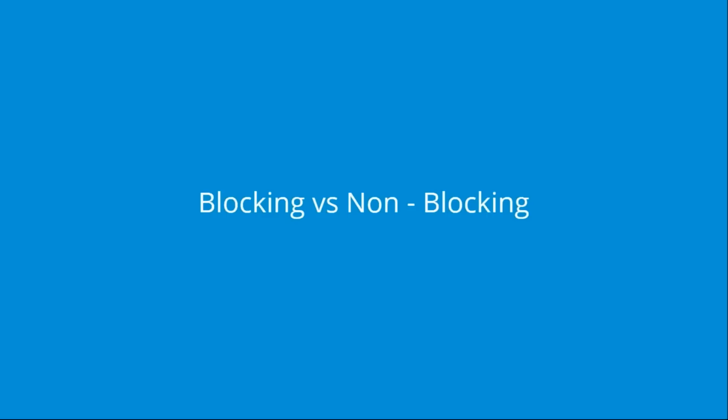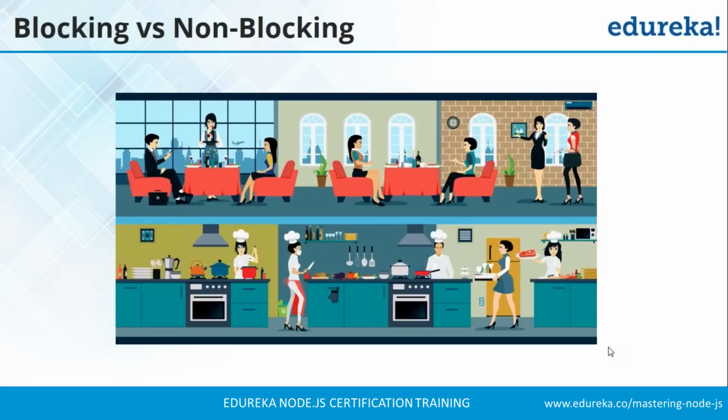Okay, so now this is an important concept: blocking and non-blocking. Let us understand blocking and non-blocking IO with the help of a restaurant analogy. There is a waitress and a chef in a restaurant. When the customer comes in, the waitress takes the order and gives it to the chef. While the chef is preparing that order, the waitress will take new orders from new customers and give them to the chef. This is the non-blocking IO situation, where the waitress does not wait for the chef to prepare the food. She takes the order whenever a new customer comes in. After the order is prepared by the chef, the waitress delivers it back to the customer.